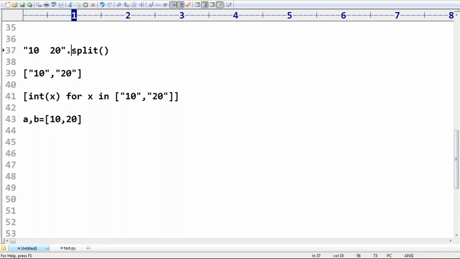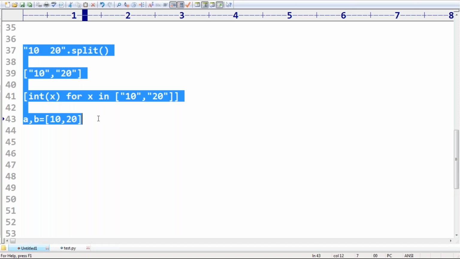What is the purpose of split? And after that, why am I trying to typecast? Because after split, these two things are available in which form? String form only. You need to convert these string values into numbers. That's why int of x. Int of x means typecasting. Int of x for x in 10, 20: a, b is equal to 10, 20. So that's just the internal pieces I'm telling you.